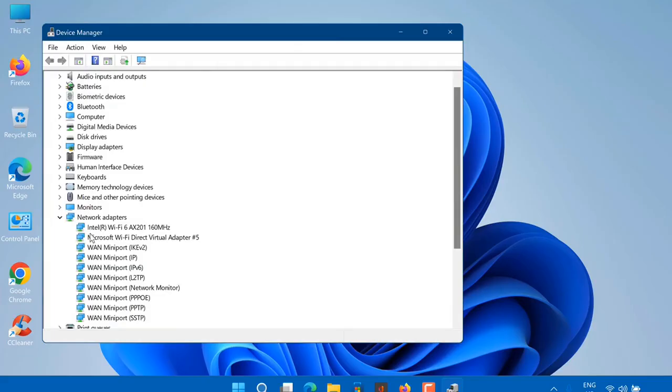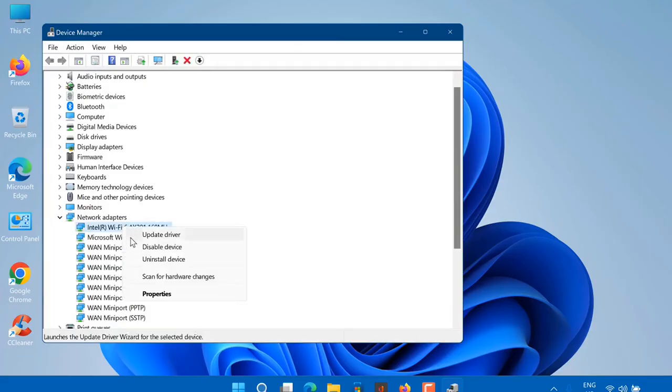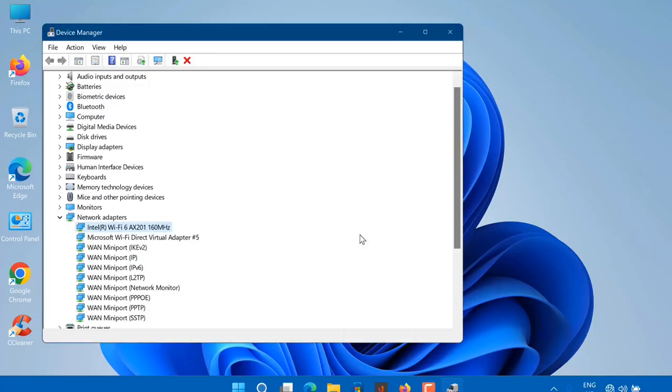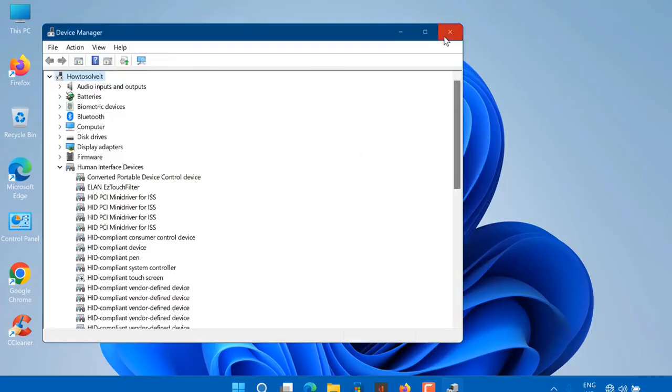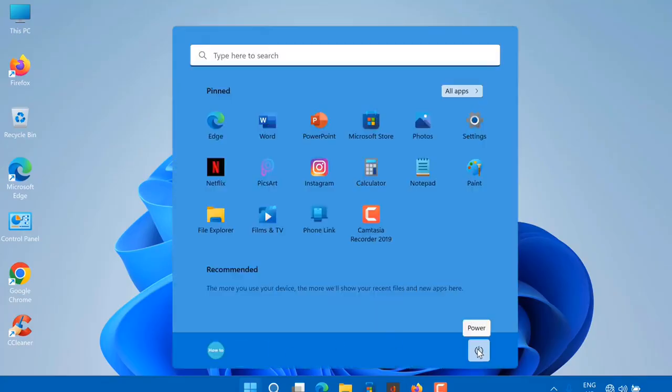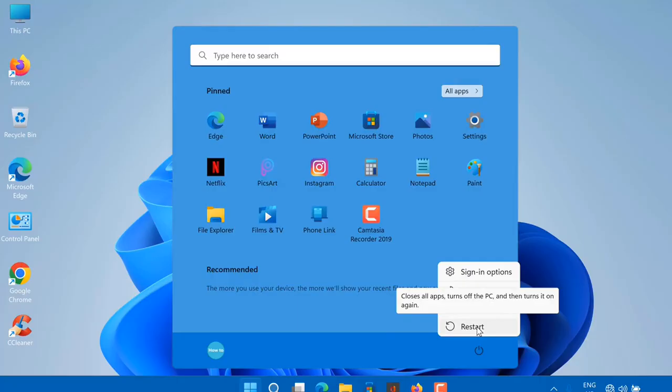Expand the network adapters list. Locate your wireless card, right-click it and select Uninstall driver. Once removed, restart your PC and Windows should install the missing network driver during boot. After that, check to see if Windows can detect your Wi-Fi network.